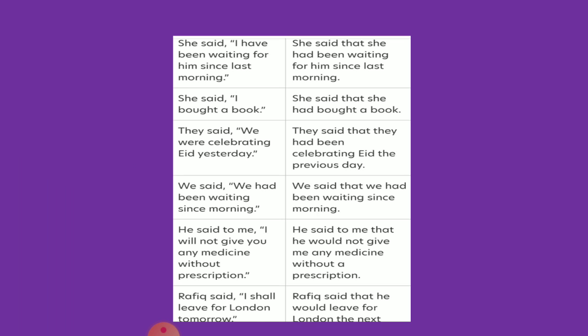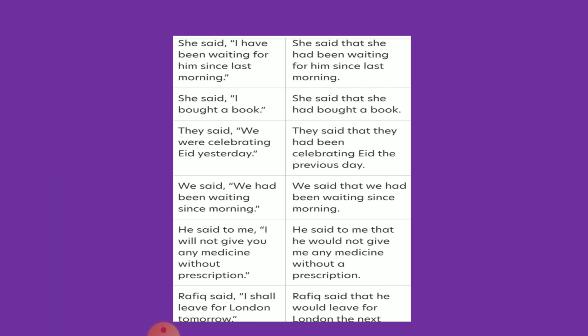She said, I bought a book. She said that she had bought a book. They said, begin inverted commas, we were celebrating Eid yesterday. Now see, yesterday we do change. They said that they had been celebrating. So we were turns into they had been celebrating Eid the previous day.